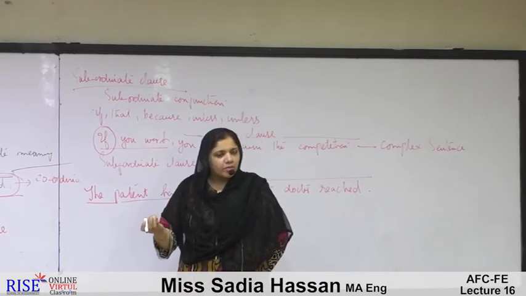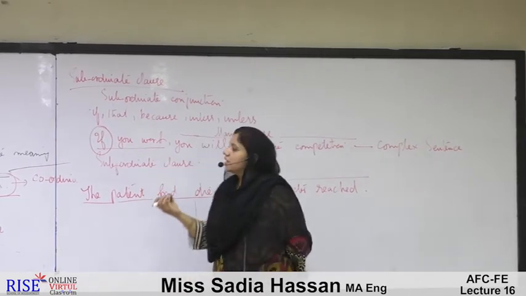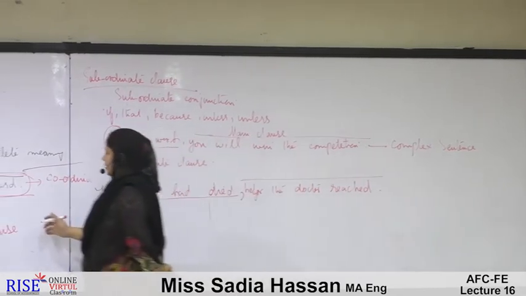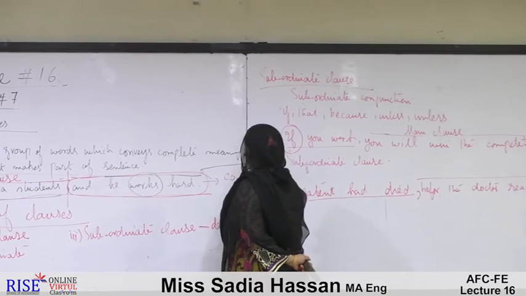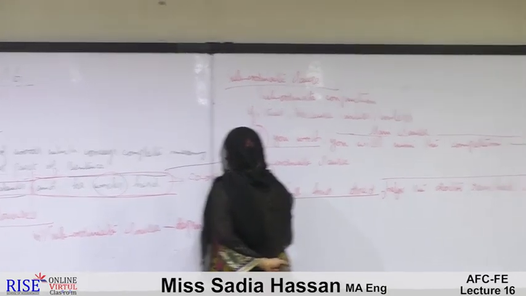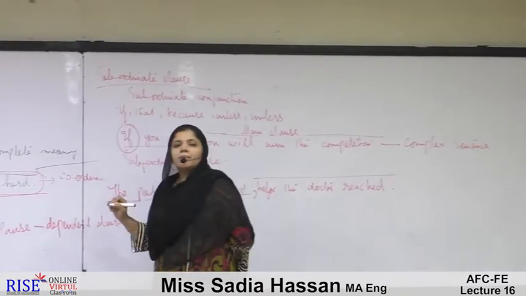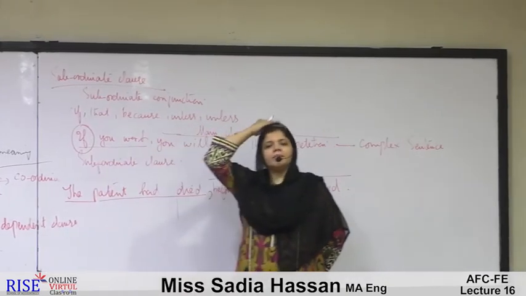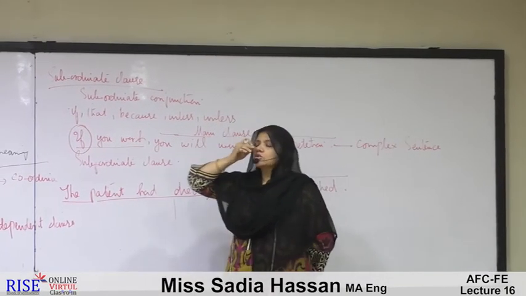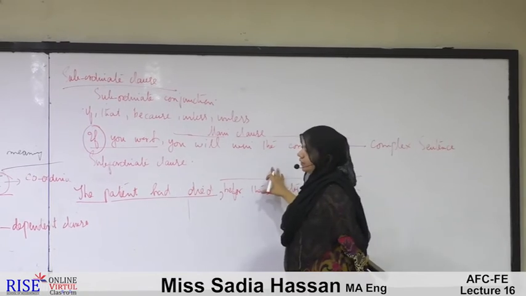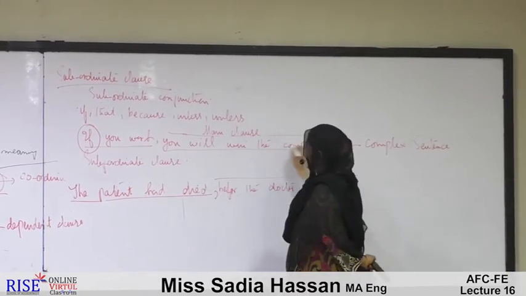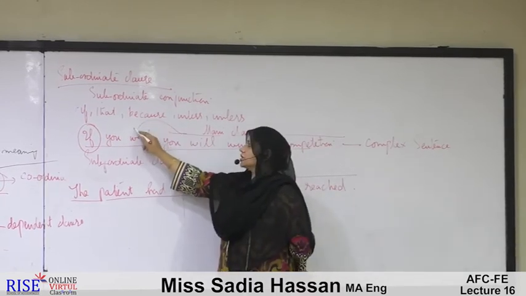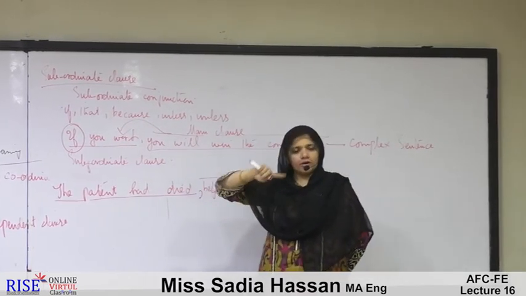Subordinate clause has another name, that is dependent clause. Why is it called a dependent clause? Because it is dependent on the meaning of a main clause. It is the main clause which completes the meaning of this clause, so this is called a subordinate clause.